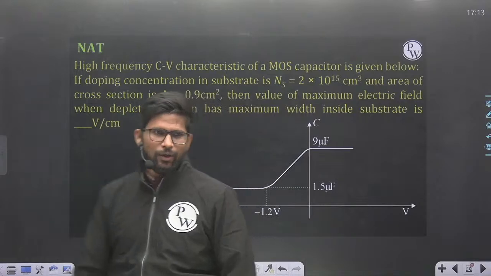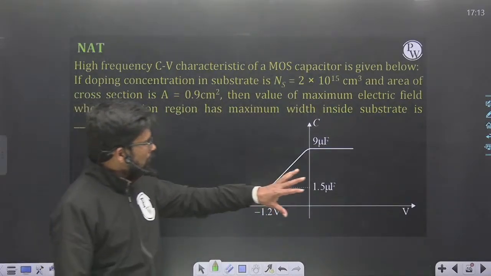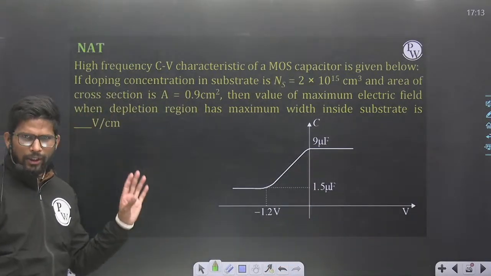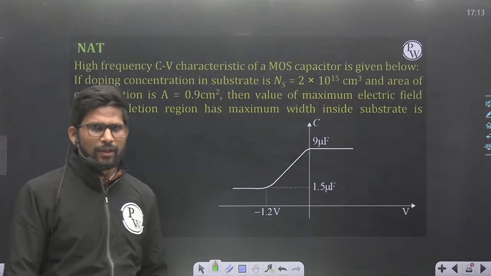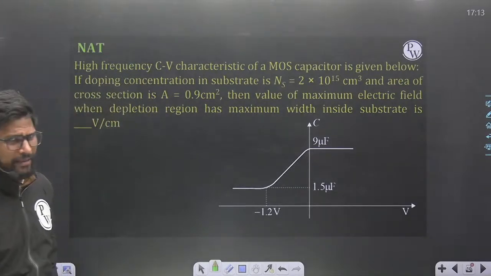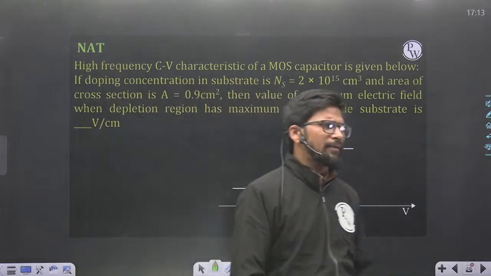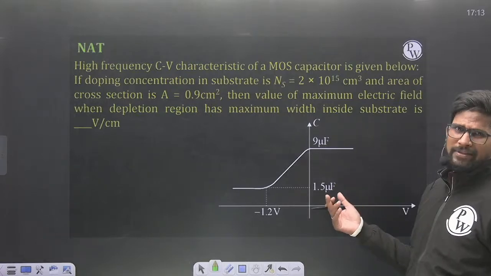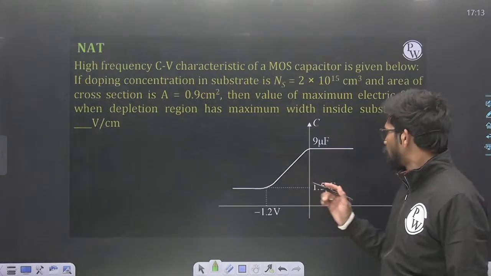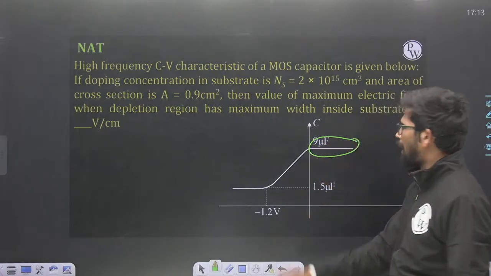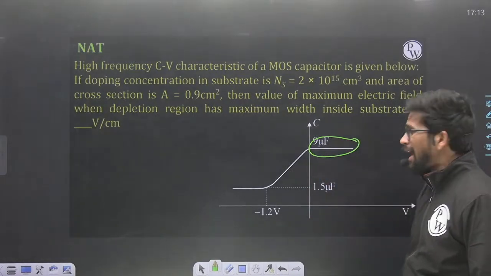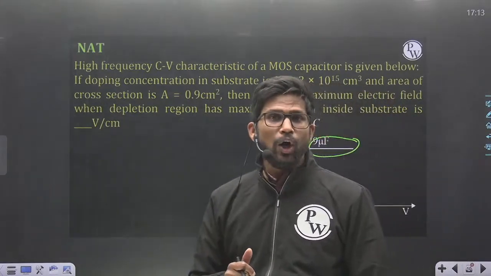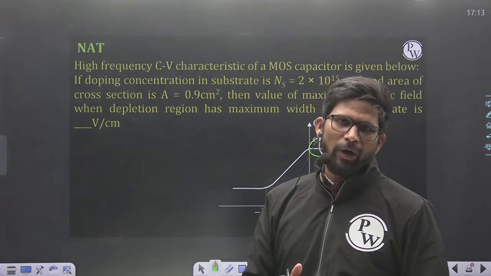First you need to find out the type of MOSFET, then you will be able to relate it. High frequency CV characteristic. Always remember, in case of high frequency CV characteristic, the highest capacitance value is always in accumulation region. So this is accumulation region where you are finding out the highest capacitance value, and this capacitance is always equal to the capacitance due to oxide layer, epsilon OX A upon TOX.